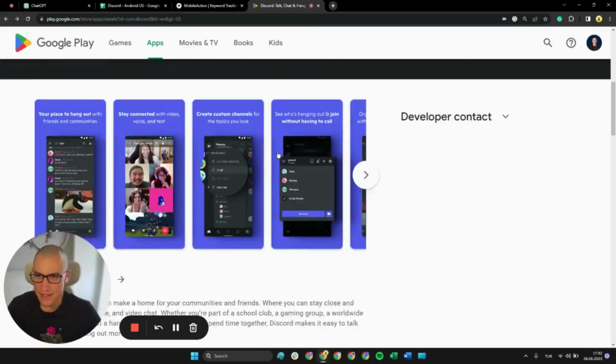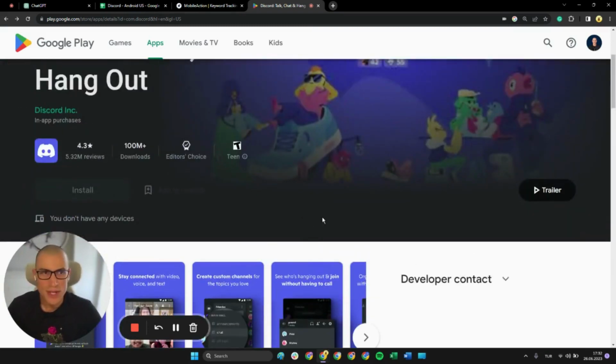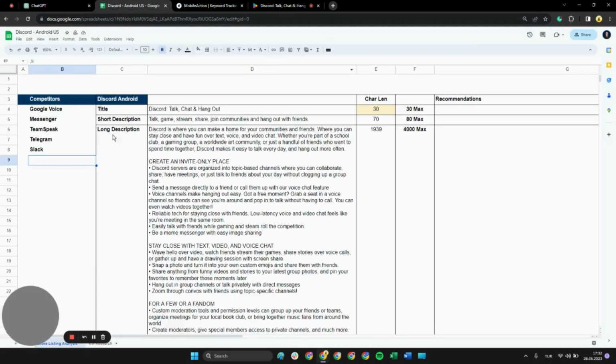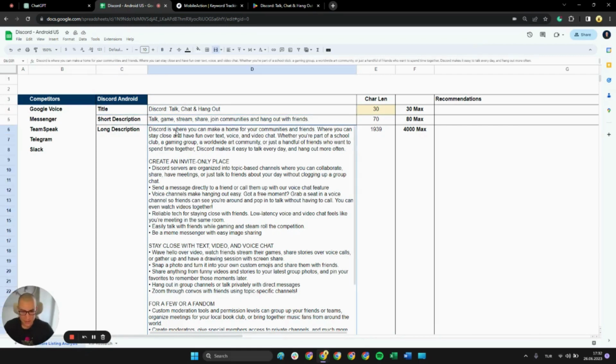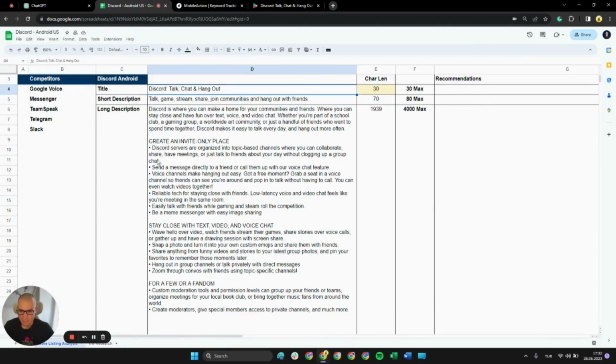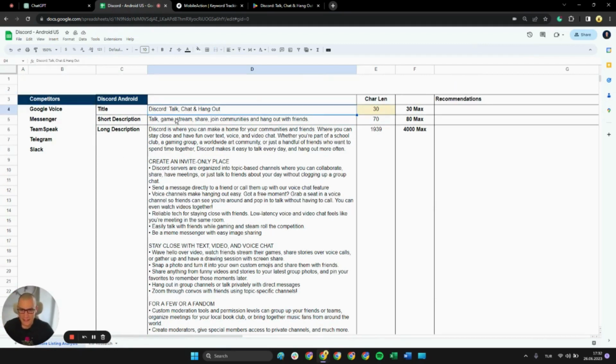Let's carry these metadata details into a spreadsheet and have a closer look. Over here, I already put everything together: the title, short description, and long description. As you know, these are the three textual fields that get indexed in the Google Play Store. Right from the get go, we can say that Discord is pretty much leveraging the title space very well. The maximum amount of characters that you can use with your title is 30, so they're taking full advantage of that space.